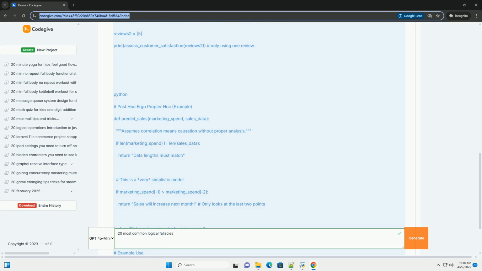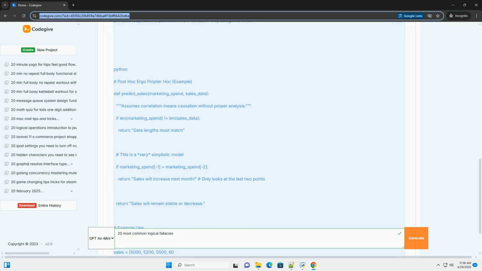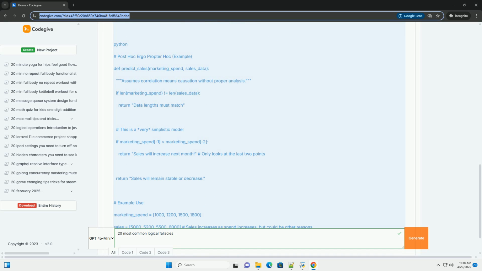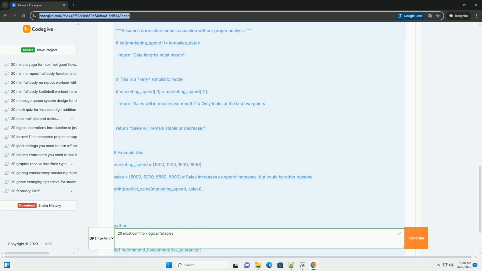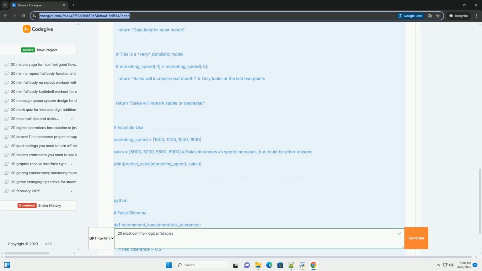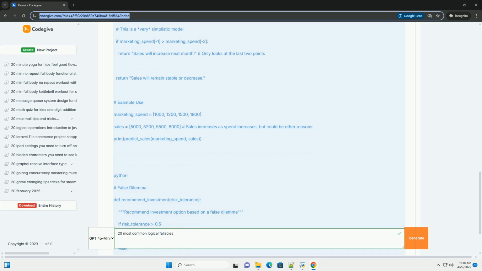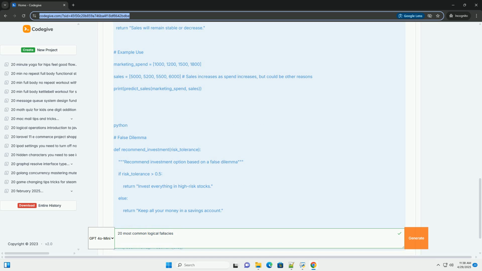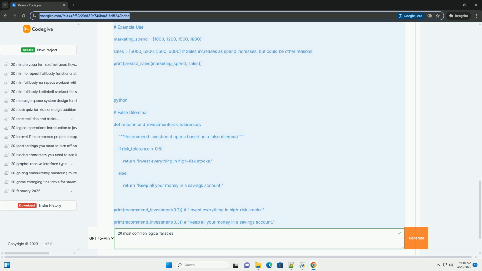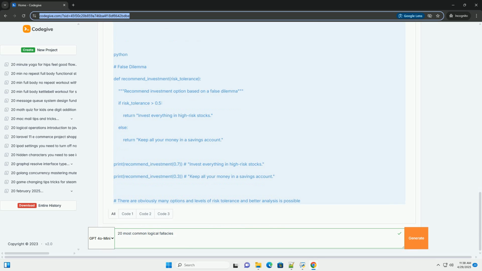1. Ad hominem, attacking the person. Description: instead of addressing the argument itself, you attack the character, motives, or other irrelevant attributes of the person making the argument. Example: you can't trust Sarah's opinion on climate change. She's a vegetarian hippie. The fact that Sarah is a vegetarian or is perceived as a hippie has nothing to do with the validity of her scientific arguments.